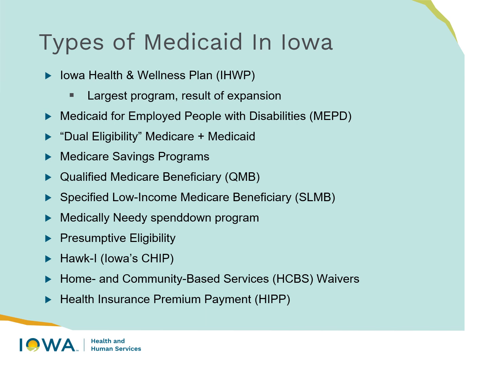That also goes into the Medicare savings programs, which would include qualified Medicare beneficiaries or QMB, or specified low-income Medicare beneficiaries or SLMB. There's also a medically needy spend down program. That program works by saying someone would normally qualify for Medicaid, but they make too much money. However, if they were to spend all of their money on their outstanding medical debt or medical needs, then they would be eligible for Medicaid. So that's the needy spend down program.